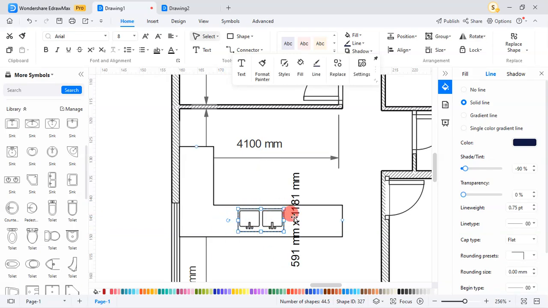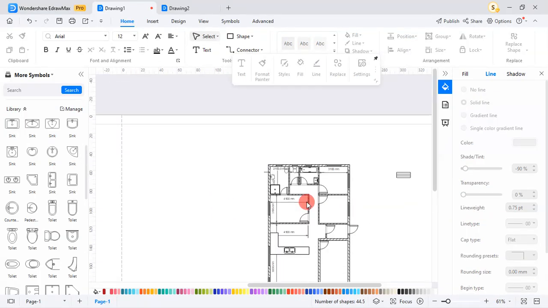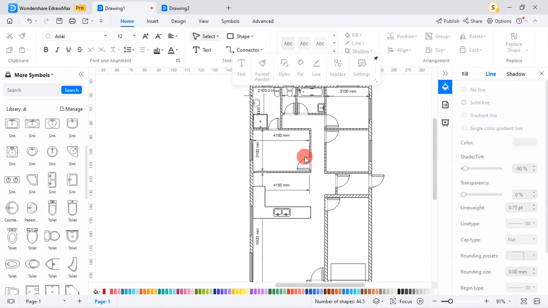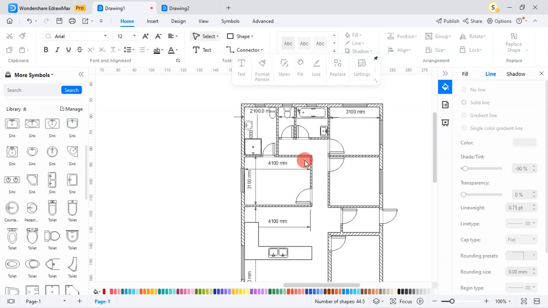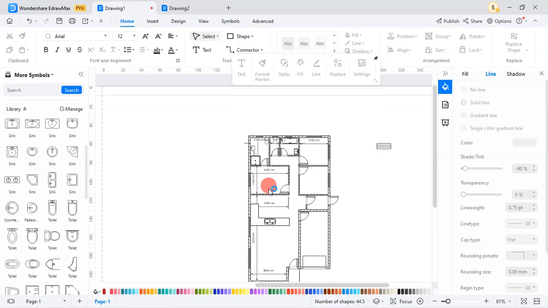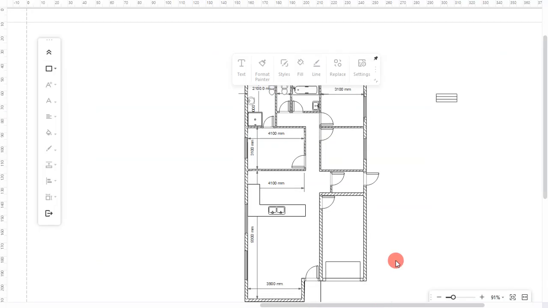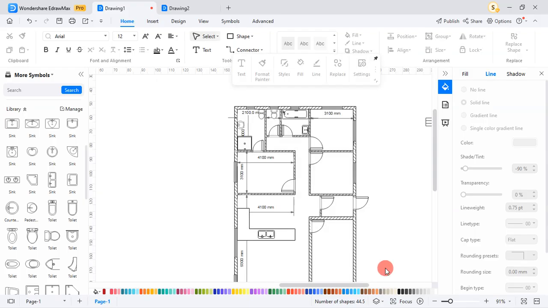Okay, so this is good for me. So that's it. So I have my plumbing fixtures. There will be a refrigerator here, and then there will be a cooker here, but we'll leave that to another lesson. So there you go. We are done with our plumbing fixture.